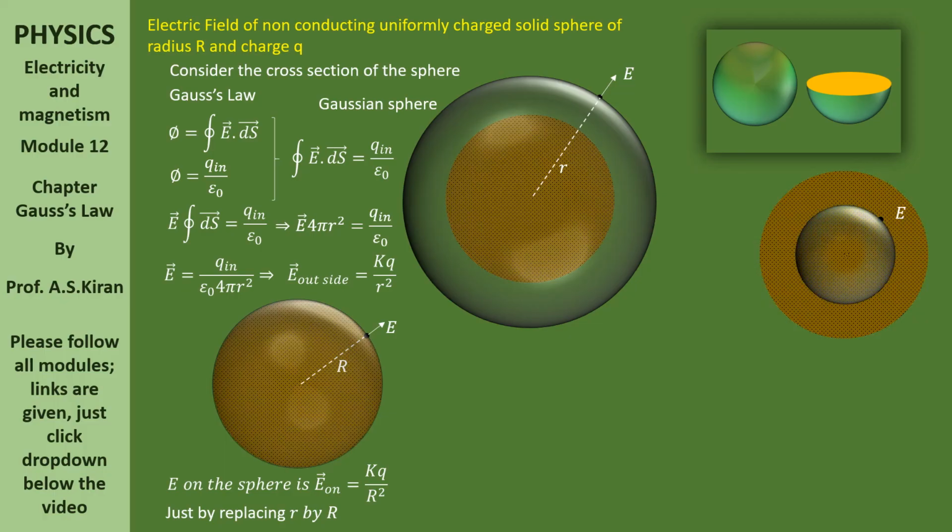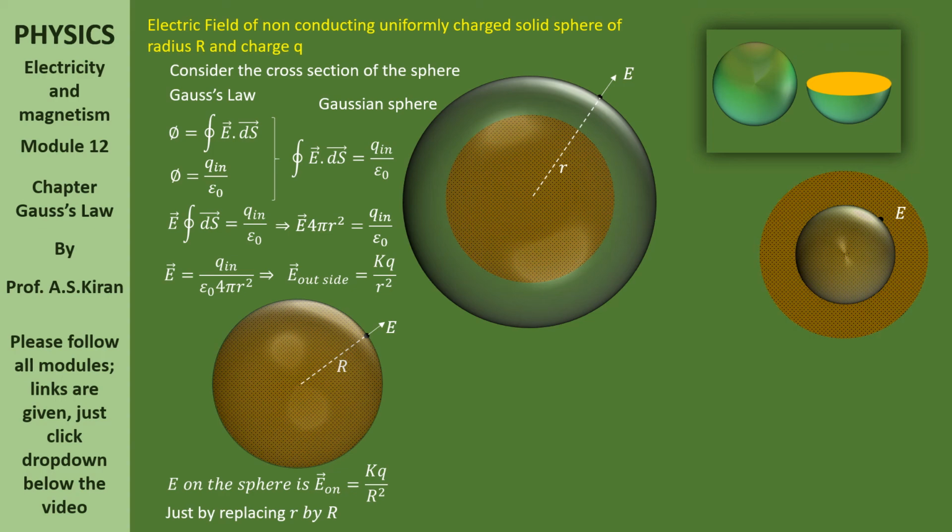That is, passing through that point, let us consider a Gaussian sphere here also. But very obviously, you can observe that inside the Gaussian sphere, there is charge. Outside the Gaussian sphere, there is charge. But what Gauss law says, through any enclosed surface, the total flux is Qin by epsilon naught.